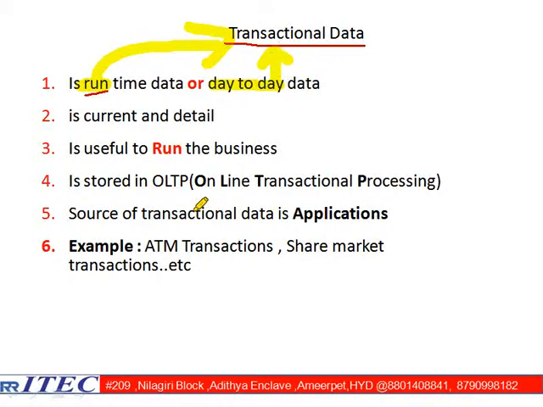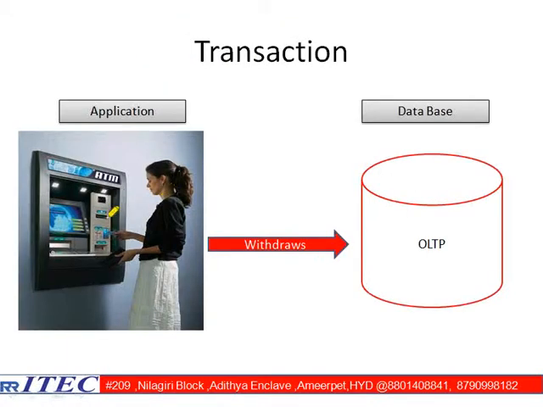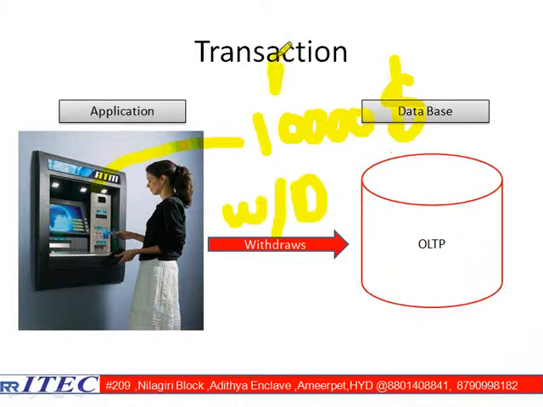Next point, transaction data nature is current in nature. What is the meaning? Suppose she has an amount of 10,000 USD dollars available. This is called the available balance. Yes or no, sir? This is called the available balance.